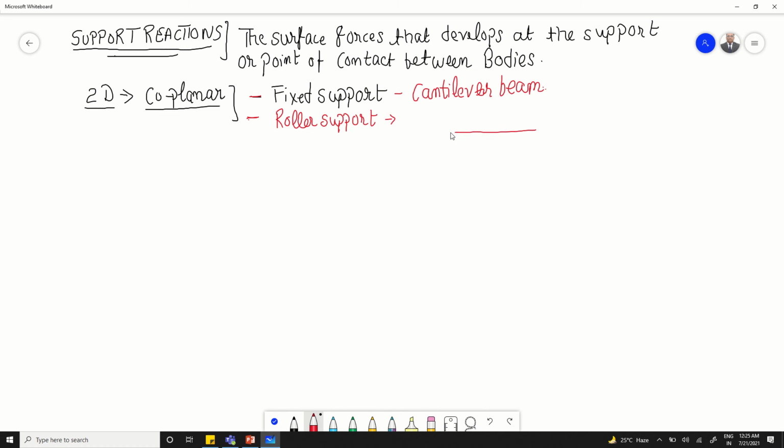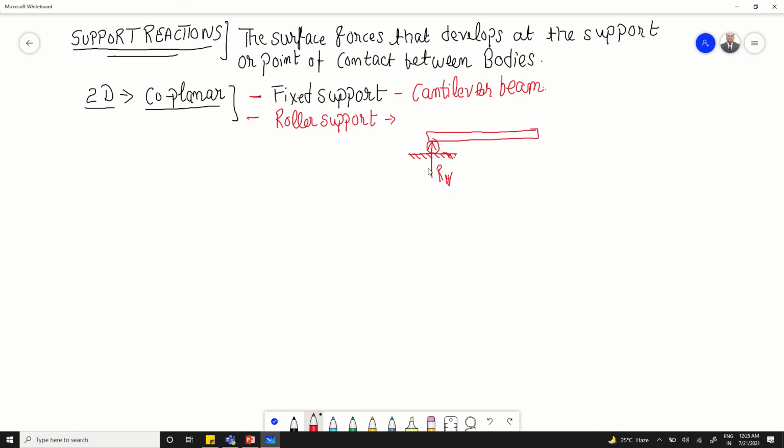Let us say this is our beam, and we have got a ball like this here, and this is the surface. There will be only one reaction in the roller support, and that will be this vertical reaction, let us say RV.